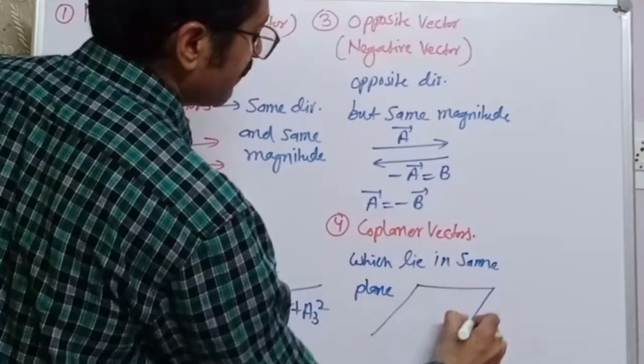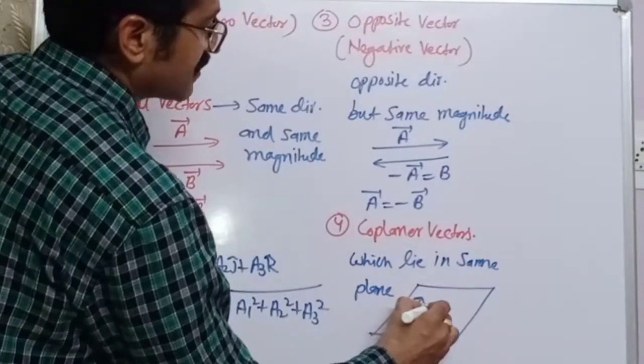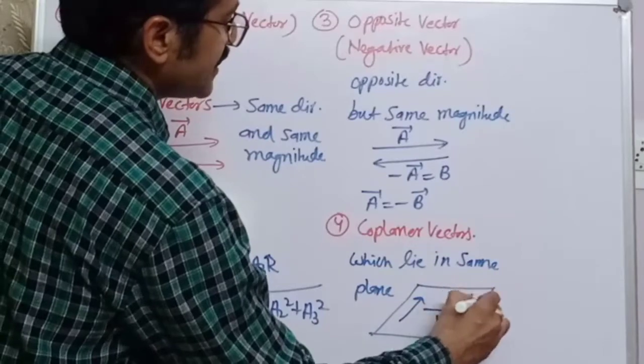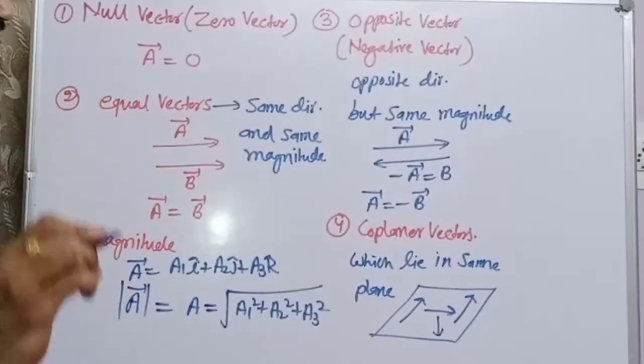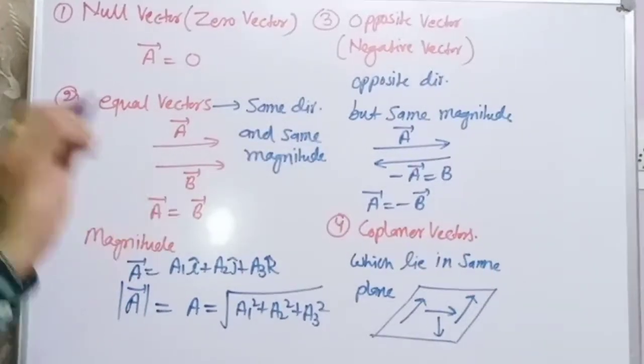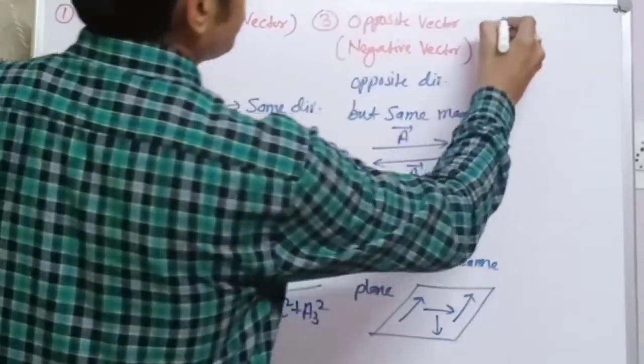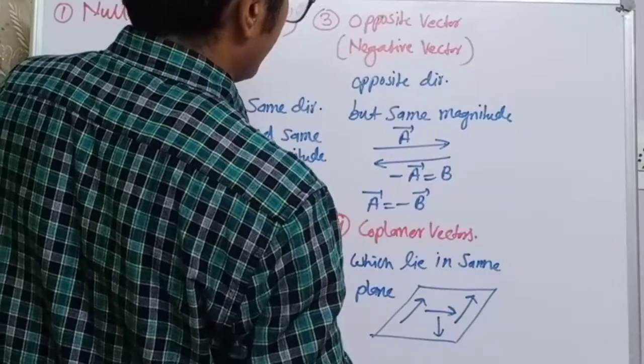Like this is a plane in which several vectors are existing, like this, then these all are said to be coplanar vectors, existing in the same plane, lying in the same plane. Next, you can say co-initial vectors.